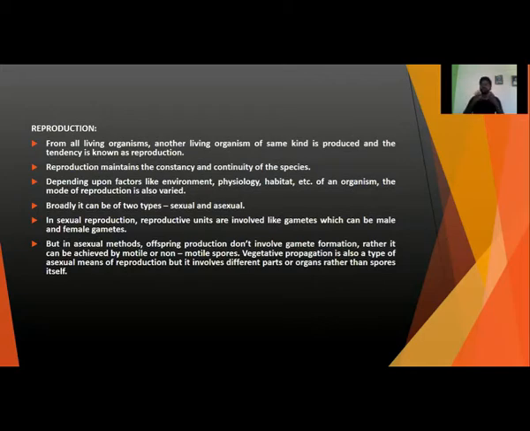If we discuss what constancy is, constancy means constancy in shape, in height, in looking, in appearance. Those things will be copied by the process of reproduction. Continuity is the maintenance of the chromosome number, the maintenance of the cell. So these are the constancy and continuity of the species.